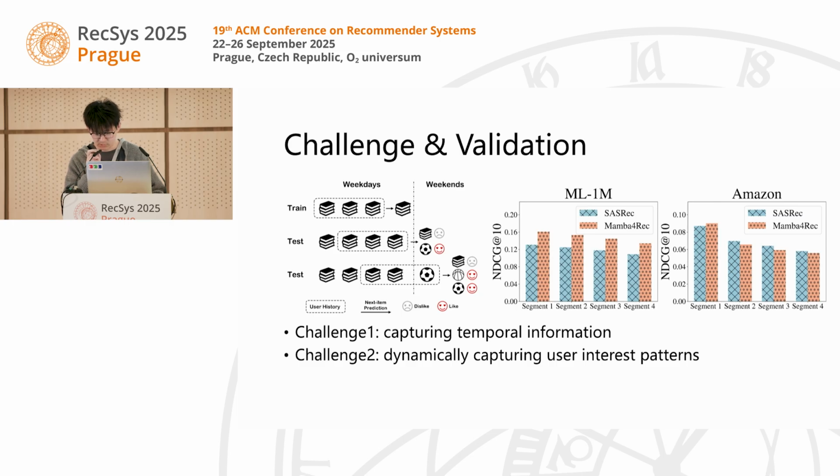To validate this, we split the test data of two datasets, MovieLens and Amazon, into 4 time segments by the time step. As you can see, the later segments, which have a bigger interest shift, show worse performance for static models like SASRec and Mamba4Rec. This proves that static models can't adapt to test time user interest shifts.